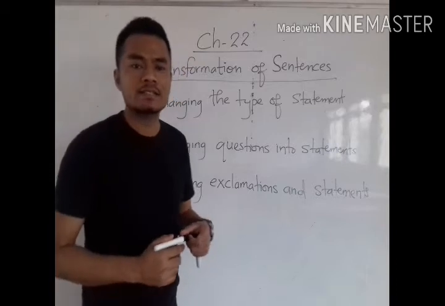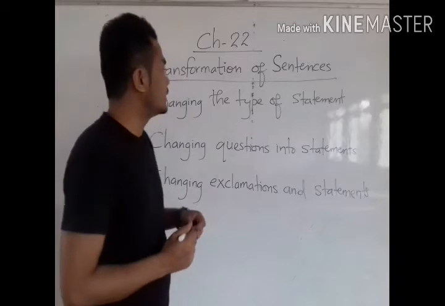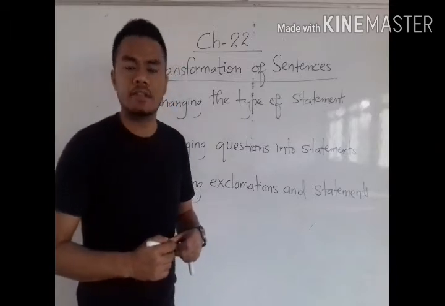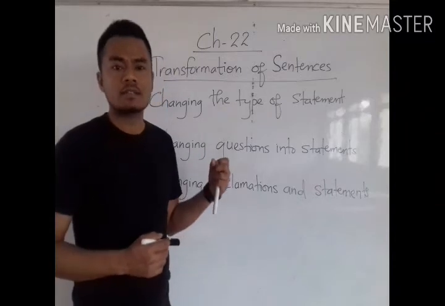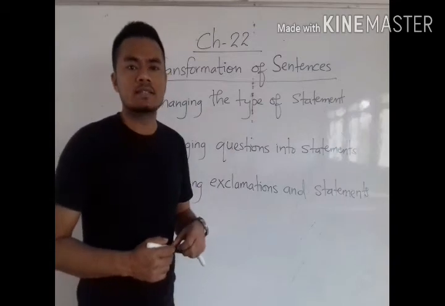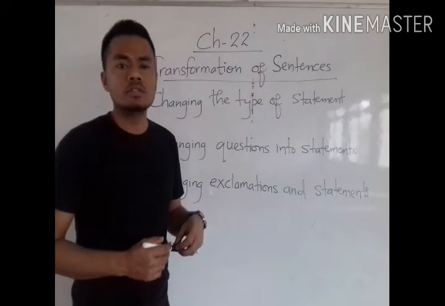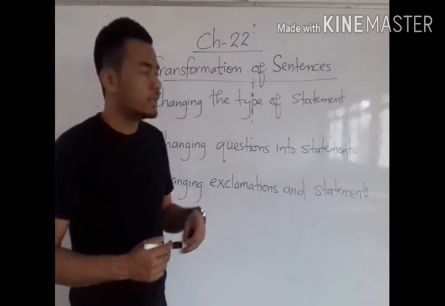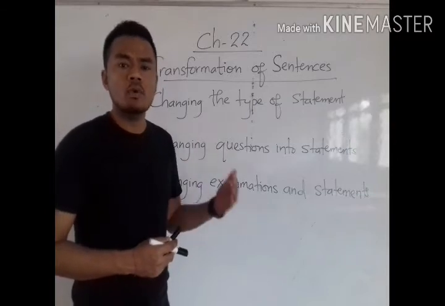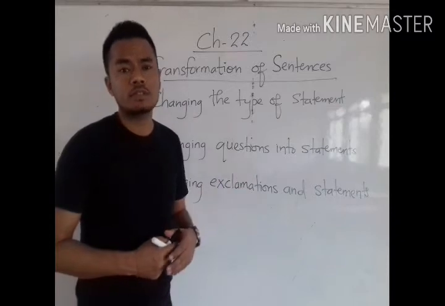In today's class, we are continuing with chapter 22 of our English grammar, transformation of sentences, for the students of standard 7. In our previous video on the same chapter, we discussed and explained three basic rules of transformation of sentences. So in today's video, we are continuing with other explanations and rules about the transformation of sentences.